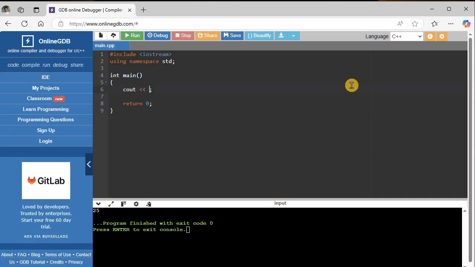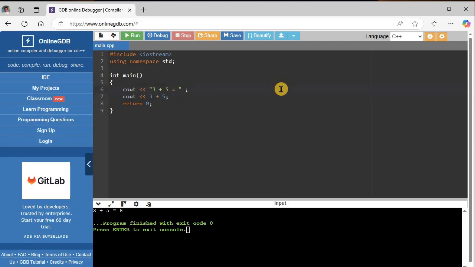Now, what if we combine that within a cout? What if my cout said 3 plus 5 is equal, and now I want to calculate the answer? If I want to, I could do it on a second cout statement. I could say cout 3 plus 5. Okay, so let's see it. So 3 plus 5 is equal to 8. So I'm actually doing the calculation right here.